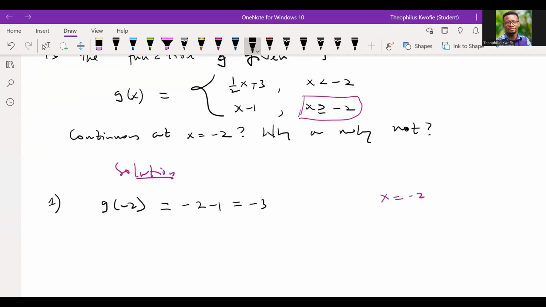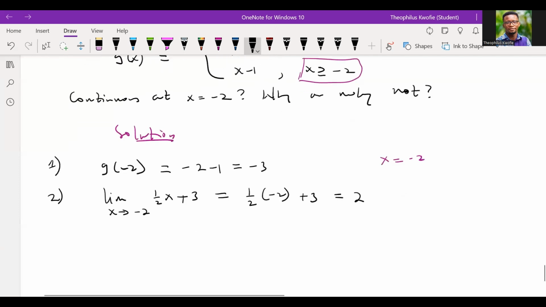Now let's continue. With the second condition, we said that the limit of the function as x approaches -2 must exist. Now the question is, which of the functions should you use? Remember, x is approaching -2. X is not at exactly -2. So which function should we use? The first function, because the condition says that x is less than -2, which means that x can approach such a value, but it's not exactly -2, right? Good. So we're going to have this. Now, when we evaluate this, what do we get? Whenever you see x, just replace it by -2, and we'll have this.